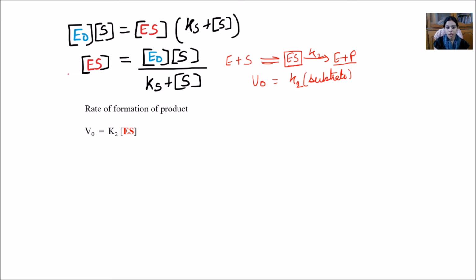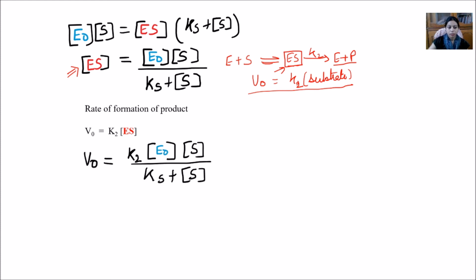Till now we have tried to find out the ES from this equation. Is it clear to you all why we are focusing on the ES? Now we have the ES concentration, and from this ES concentration we can determine the rate of formation of the product. So the rate of formation of product will be K2 into ES. Now replace the value of V naught with the ES value I have here. In the whole term of ES, I will be multiplying by K2, so I will have this one.